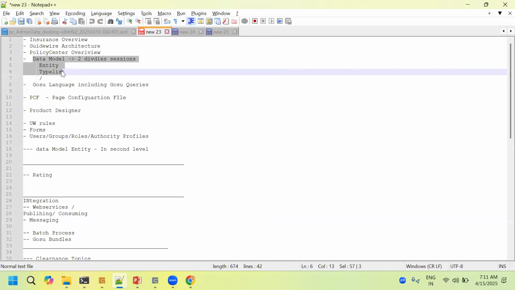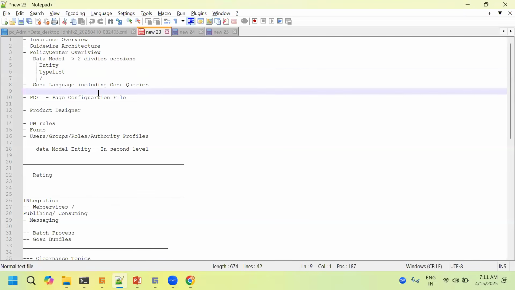Don't hesitate, even if it is a very basic doubt. We are here to learn, so don't think of hesitation. That is one thing. Next, once you get this Guidewire Studio IDE set up, let me know. I'll give you the steps on how to set up Studio in your system.